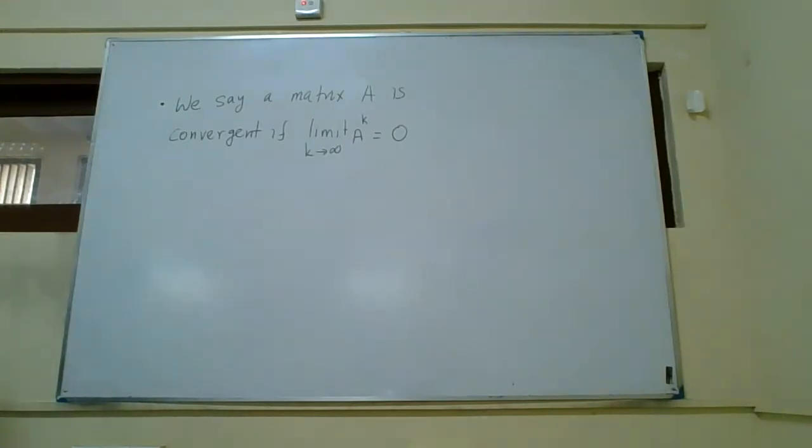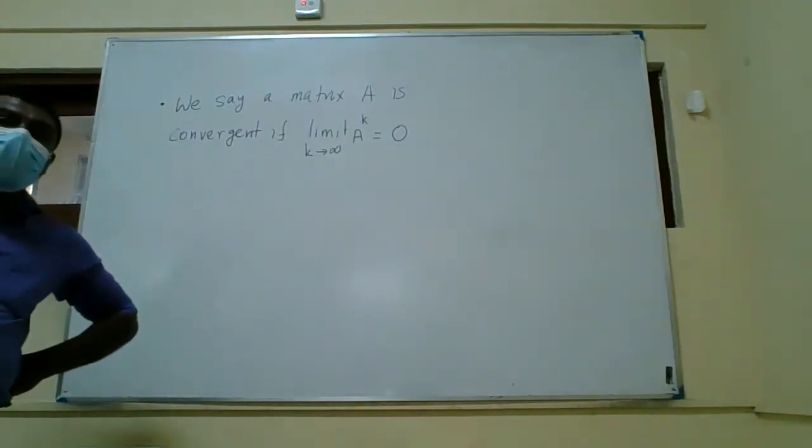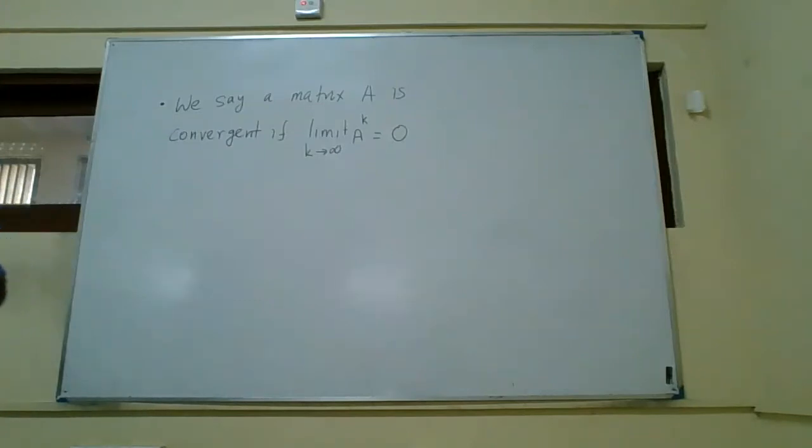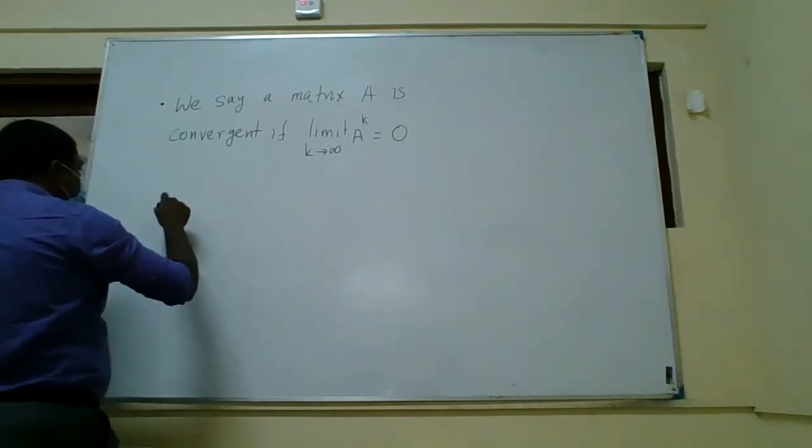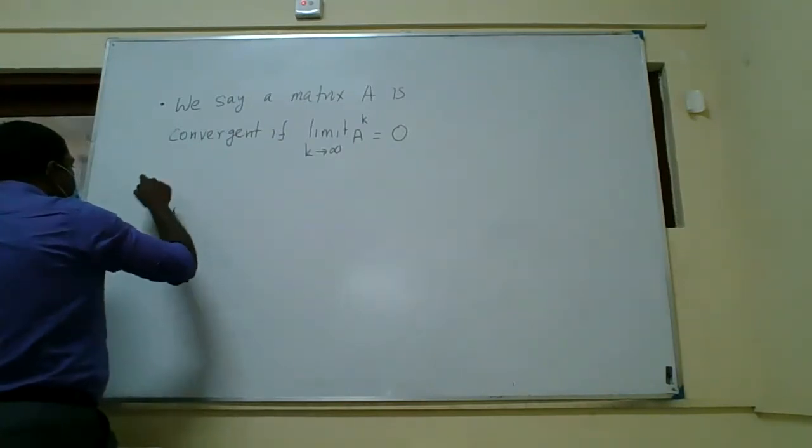Right? So we say that a matrix A is convergent if you take A to the power k and let k go to infinity, that goes to 0. If you have that kind of matrix, then you can say that that matrix is convergent, right? All the components must go to 0. So say for example, let me try to find an example.